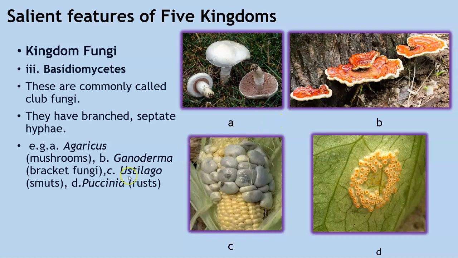Then you have the plant parasites, C, Ustilago, which are also called smuts, and we have D, which is called Puccinia, which is also called rust. Now these two are plant parasites. They affect plants. Smut, this is a corn plant where these smuts have grown. This fungal growth you can see, and the next fungal growth, which is Puccinia, called rust, occurs on the leaf of the plants.